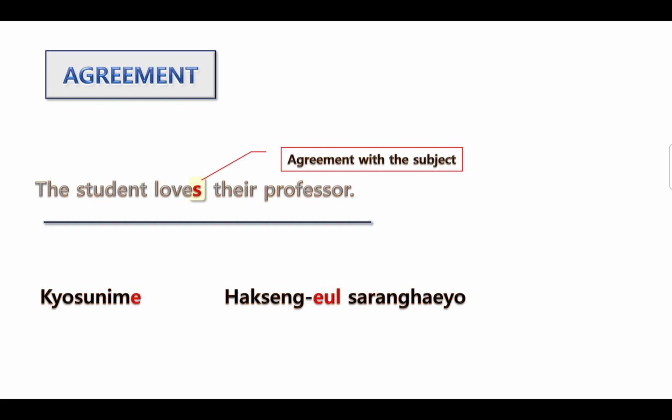In Korean language, 교수님이 professor, 학생을 student 사랑해요, love. 교수님이 학생을 사랑해요. When the subject, here the subject is 교수님, needs to be respected, we need to put 께서 instead of 이, and we also need to put 시 behind the root verb.